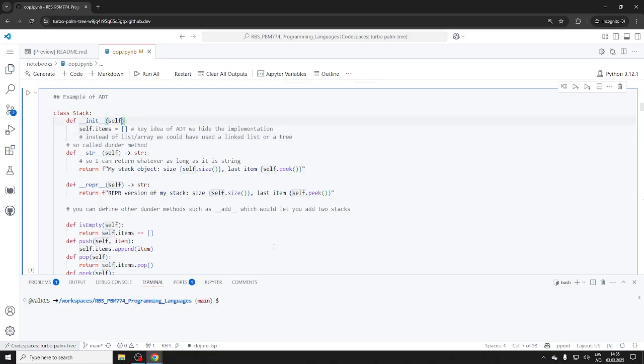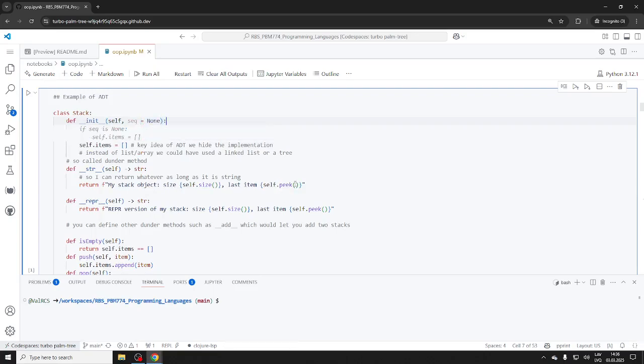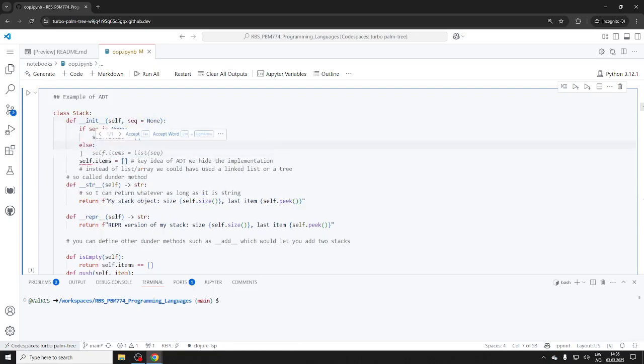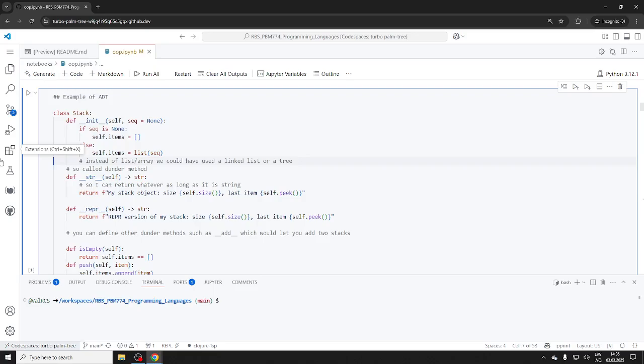Of course, we could add a sequence here, the optional sequence, an empty tuple. Let's modify this a little bit. Sequence is None, if, else, is list. So that would be an even better improvement, a classical improvement. Now we have a default parameter, and we can initialize. It's initialized as empty, but if you want, you can initialize with anything you want. And again, I think that's kind of cool.